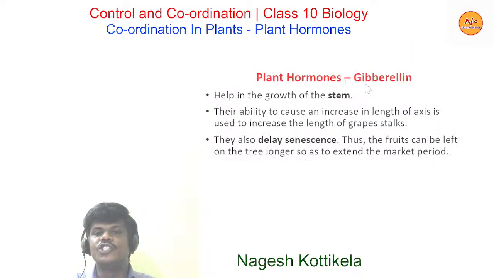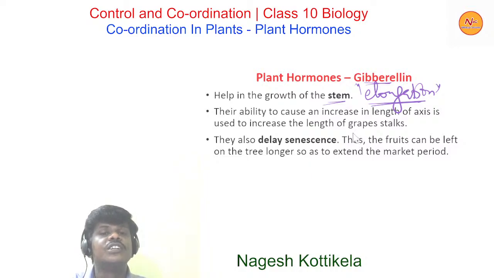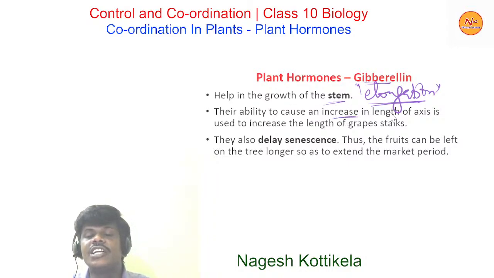After this, gibberellins. Gibberellins help in the growth of stem. So they are responsible for stem elongation. If we apply gibberellins to dwarf plants, then stem elongation can be seen. So they play a very important role in stem elongation. Their ability to cause an increase in length of axis is used to increase the length of grape stalks. So this is how they are increasing the length of grape stalks.